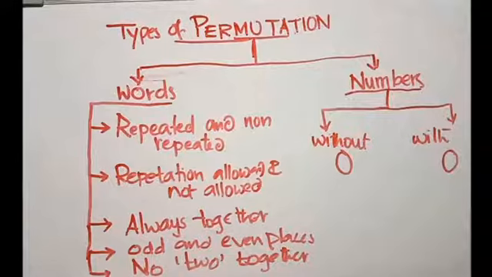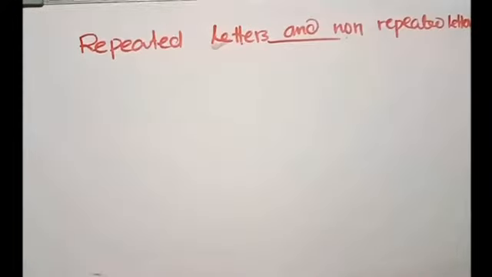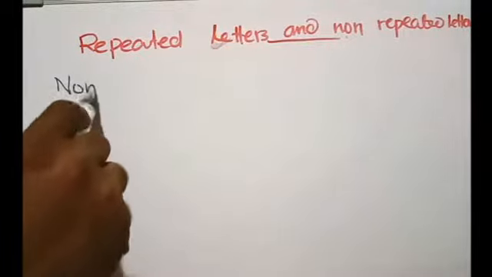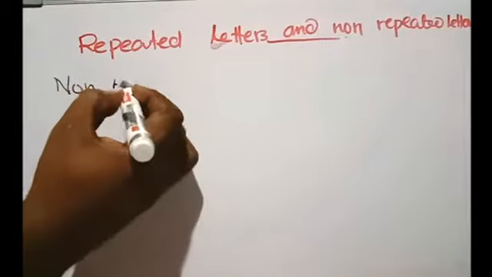So these many topics are to be covered in permutation. And of course they have subtopics. So let's do a few questions related to the first type, permutation of words with repeated letters and non-repeated letters. We will go to the category non-repeated letters first.